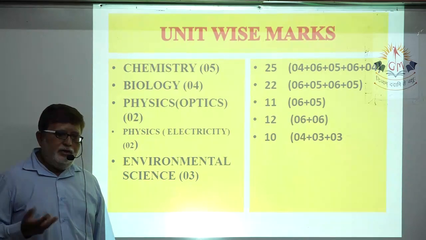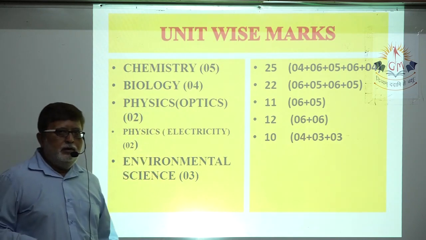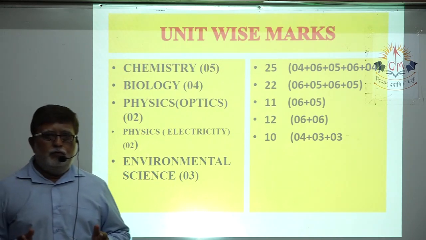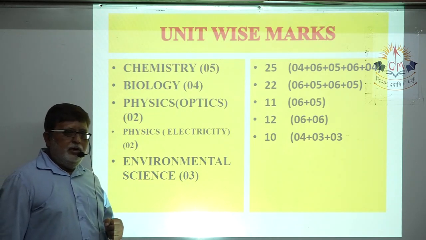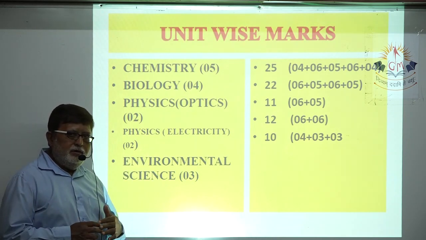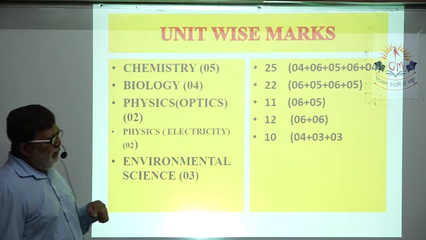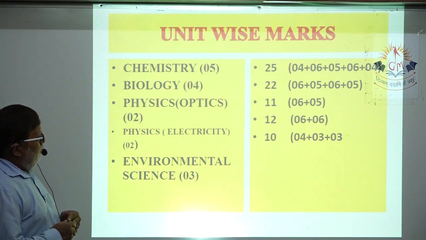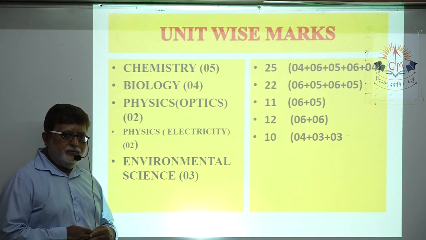You will also get the concept of ecosystem, etc. So this way, dear student, our science is divided into 4 sections, as you can understand: chemistry, biology, physics and environmental science. Chemistry has 5 chapters, biology 4 chapters, physics 4 chapters, environmental science 3 chapters.